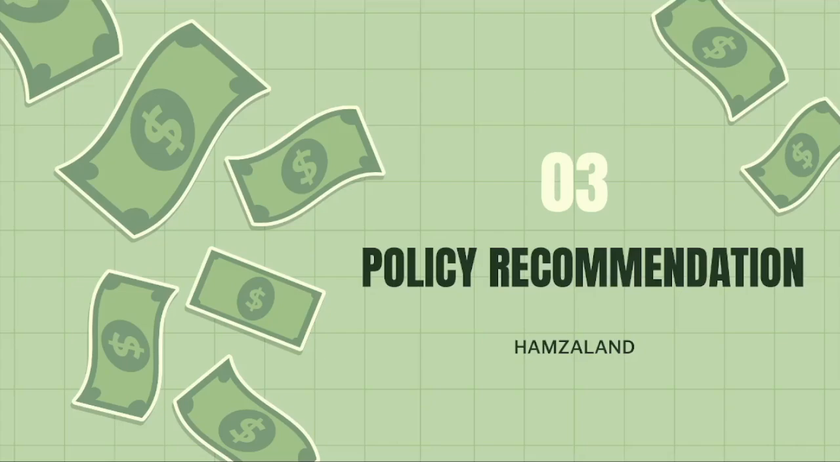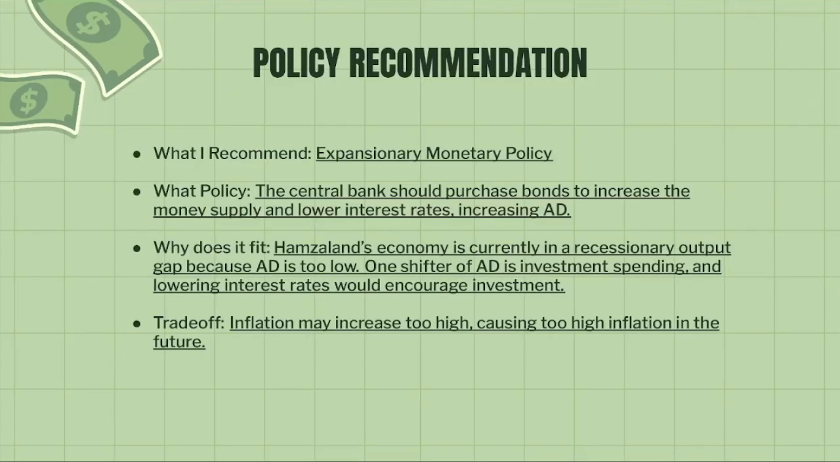Next, let's go over my policy recommendations. I recommend expansionary monetary policy. The central bank should purchase bonds to increase the money supply and lower interest rates. This is because HamzaLand's economy is currently in a recessionary output gap because the aggregate demand is too low. One shifter of AD is investment spending, and lowering the interest rates would encourage people to invest more money. This would increase the AD.